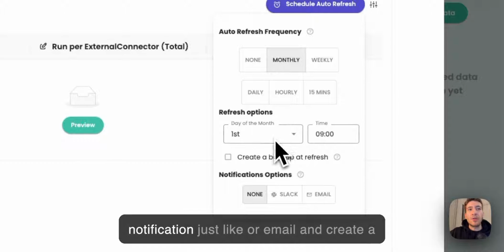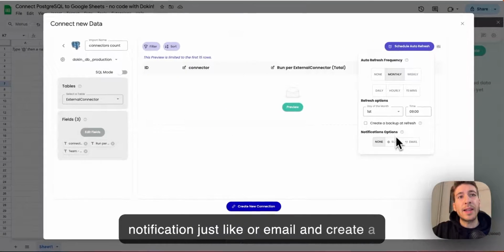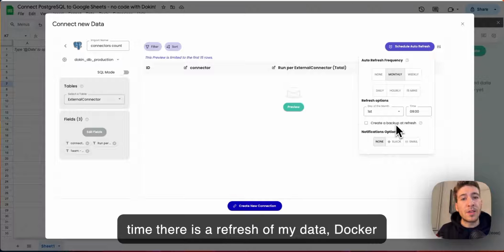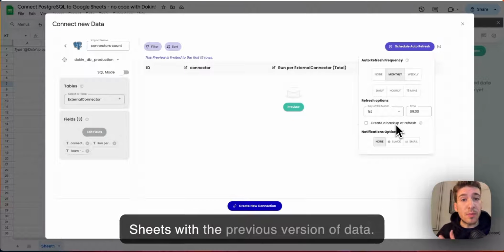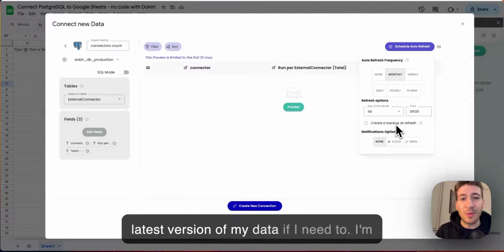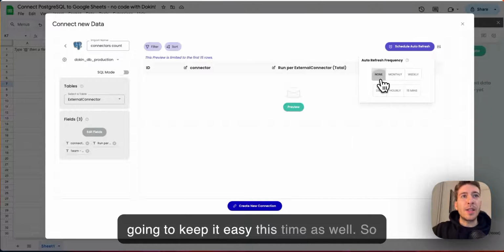And I could also have notification via Slack or email and create a backup at refresh. In that case, every time there is a refresh of my data, Dokin is going to create a new tab in Google Sheets with the previous version of data. In this way, I can always go back to the latest version of my data if I need to. I'm going to keep it easy this time as well.